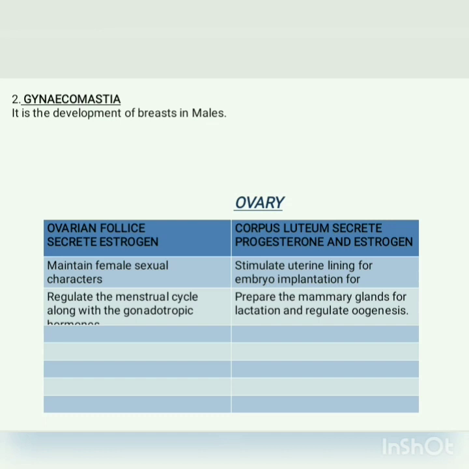The ovary is basically the primary sex organ and the endocrine gland in females. It has the ovarian follicle and a corpus luteum that secrete hormones. The ovarian follicle secretes estrogen that maintains the female sexual characters and also regulates the menstrual cycle, along with FSH and LH, that is the gonadotrophic hormones. The corpus luteum secretes progesterone and estrogen that stimulate the uterine lining for embryo implantation and also prepare the mammary glands for lactation, and they also help in the regulation of oogenesis, that is the formation of ova or eggs in females from birth.